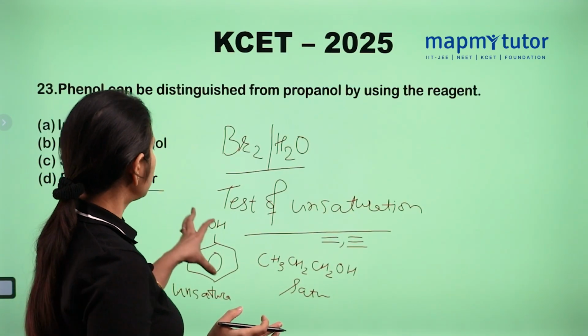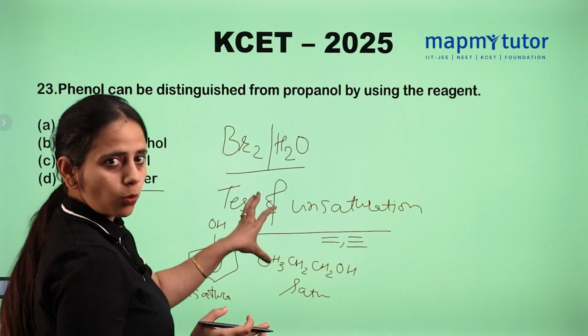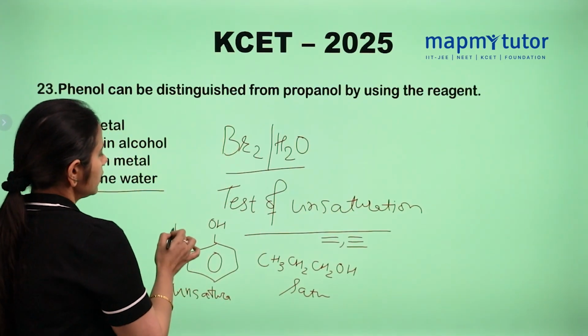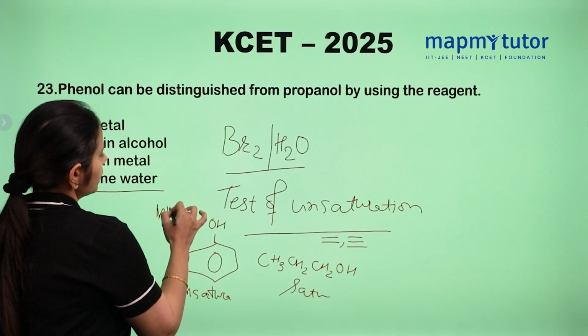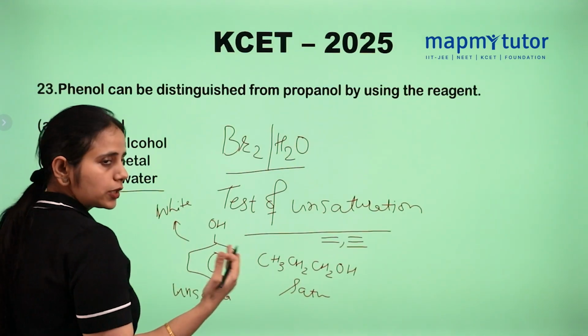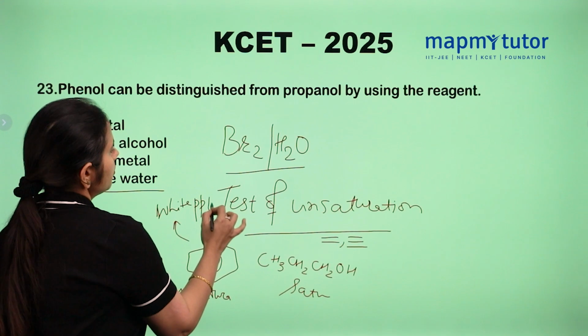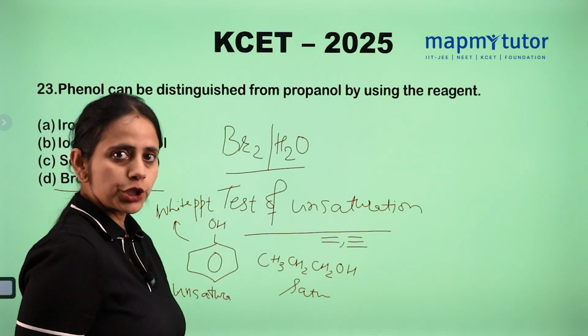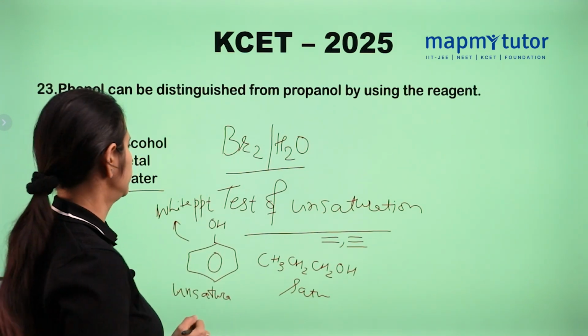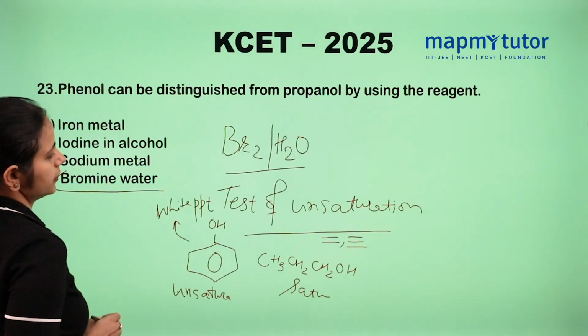Phenol gives a white precipitate with bromine water, and the brown color of bromine disappears. So bromine water helps in distinguishing phenol and propanol. So D is the right answer.